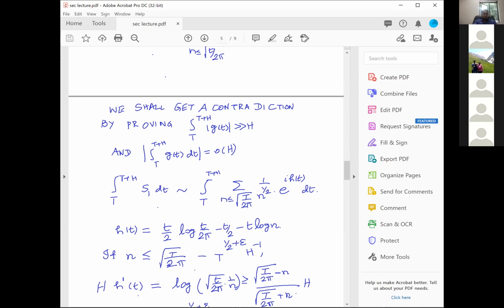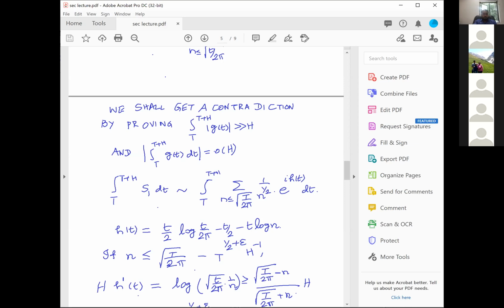H times h prime t, when you calculate, that exactly happens to be h there, into h prime t, which happens to be logarithm of square root of t by 2 pi into 1 over n. Therefore, this is logarithm of square root of t by 2 pi into 1 over n. And the little t is the same as capital T. That's also a H there, which I have forgotten. Capital H into logarithm of square root of t by 2 pi into 1 over n.